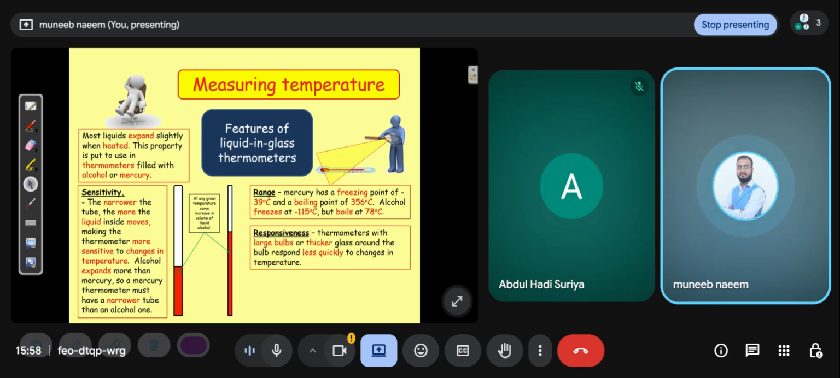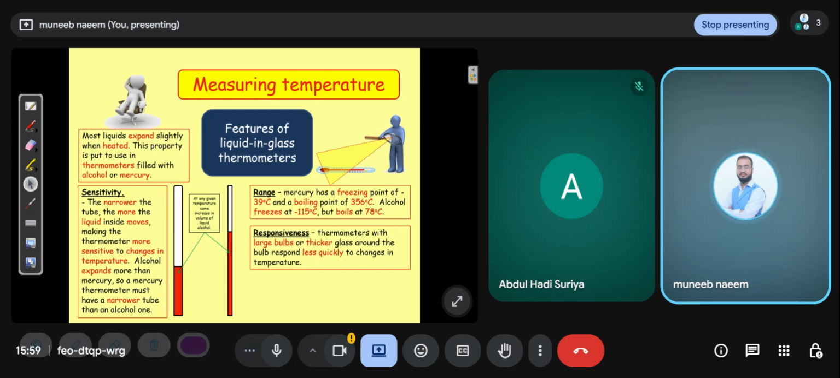Responsiveness: a thermometer with a larger bulb or thicker glass around the bulb responds less quickly to changes in temperature. Where is the bulb? The bulb is placed at the bottom of the thermometer. If your mercury thermometer has a larger bulb or thicker glass around the bulb, it responds less quickly to changes in temperature.